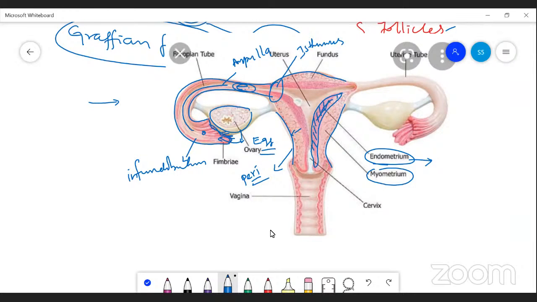If the egg is fertilized, the fertilized egg rolls over the endometrium and gets attached in this portion. That is called the implantation process.